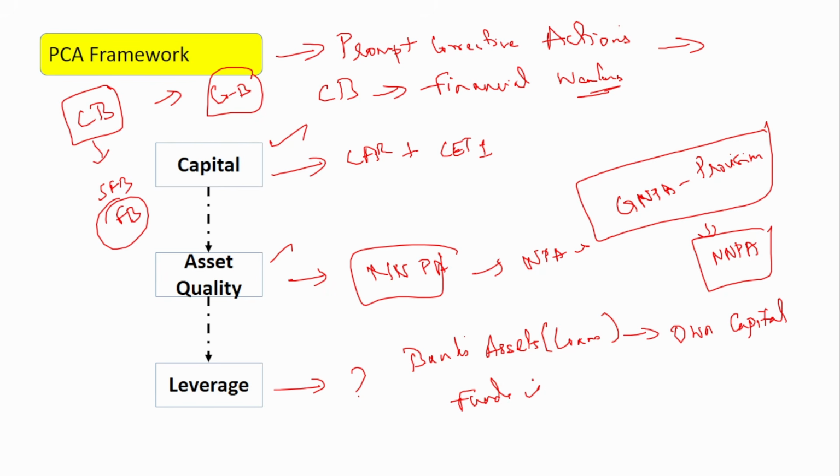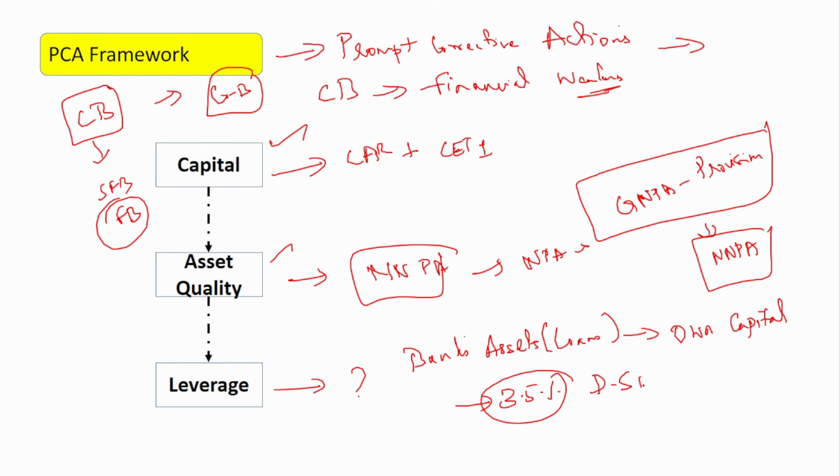Okay, so here, if you see how much of the own capital is used to give the loans instead of using funds. So you know that a bank can provide loans using its own capital as well as the funds, that is, the deposits: the fixed deposit, savings deposit, the RD. All that money will also be used to provide loans to the customers, and the bank's own capital will also be used to provide the loans. So here the leverage measures how much of the bank's own capital is being used to provide the loans to the customers. Okay. Banks have to maintain a leverage ratio of 3.5%,